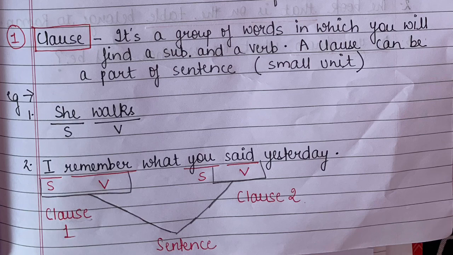So if we see here, she walks. Here it's a simple statement, generally telling about the action, what she's doing. She walks, right? So here I can say that a clause is a very small unit. Here I have the subject she, and walks is the verb. So I can say a clause can be a part of a sentence and it's a group of words, right? Is it clear to you all?